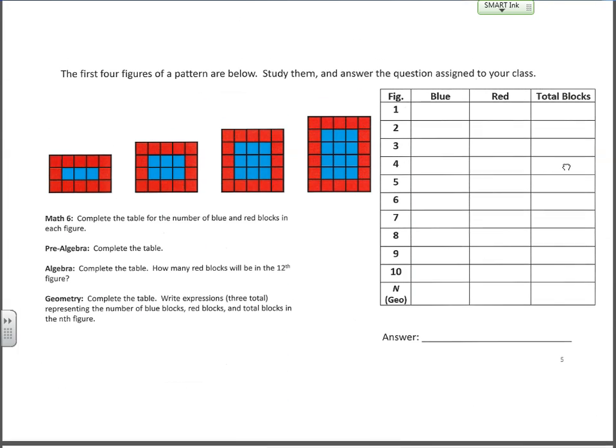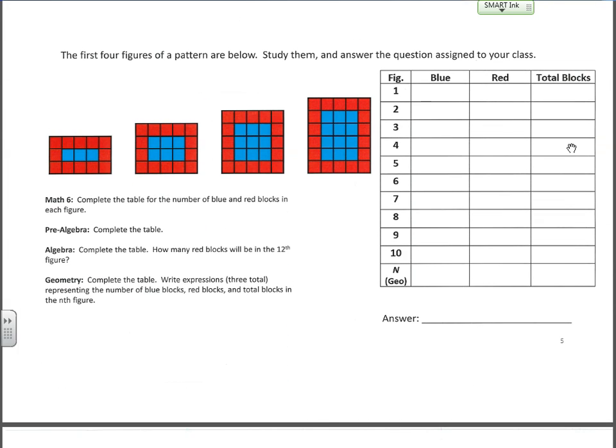Next one, the pattern. Your job is to complete the table. And then how many red blocks will be in the 12th figure? That is what you're going to put down right here. Algebra folks, you don't need to do this last line here. That's for geometry only. But you need to fill in the number of blue, red, and total blocks for each figure up through figure 10, and then use that to predict how many red blocks will be in the 12th figure. The first 4 figures are given to you, and so I'm just going to let you take it from there. Get counting, get writing, and get looking for patterns.